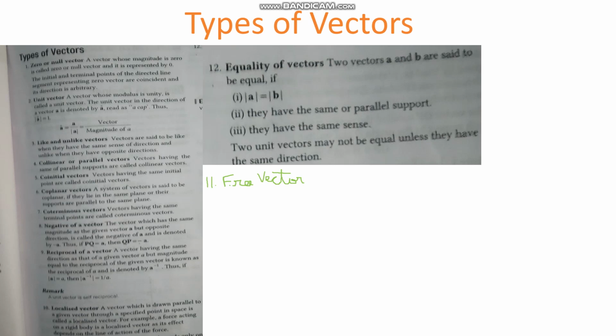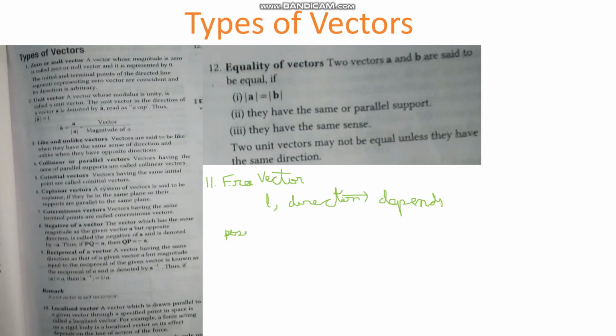It depends only on the length and direction of the vector, and does not depend on position in space.